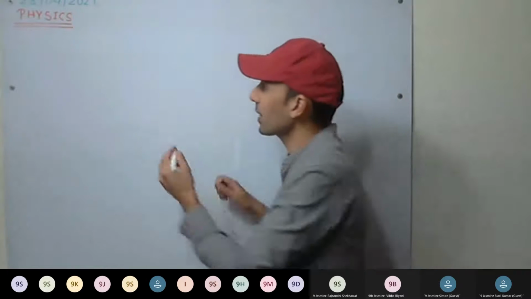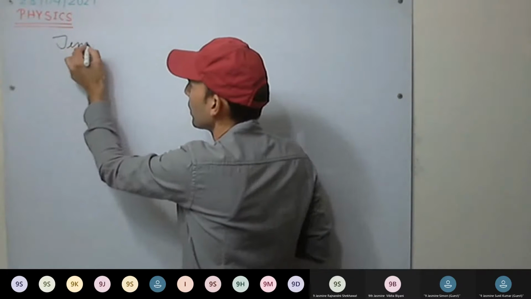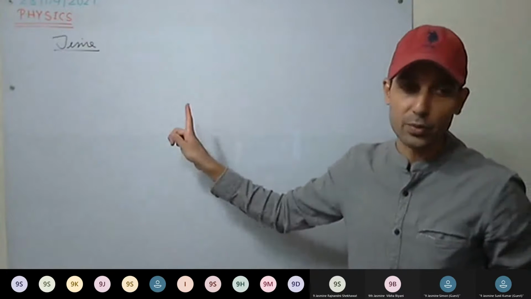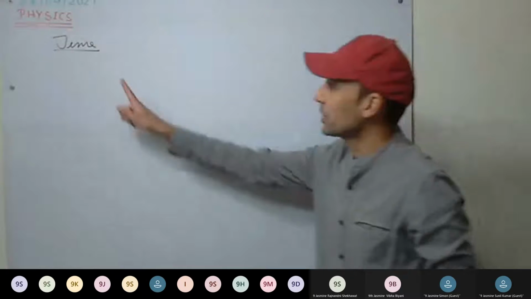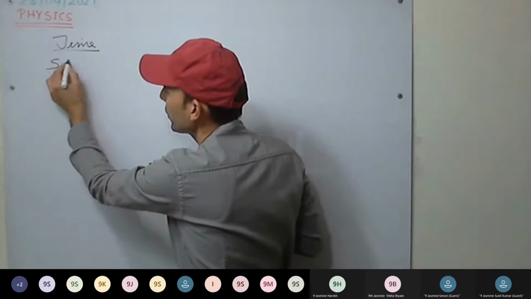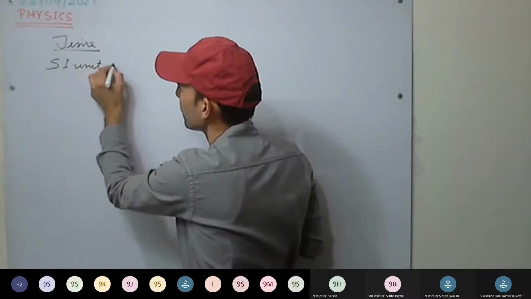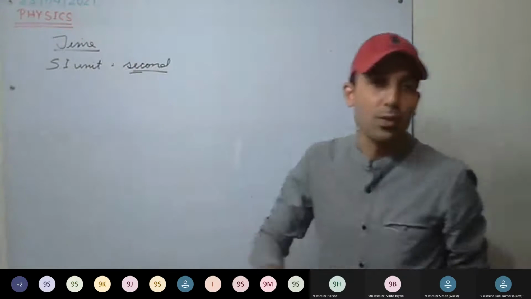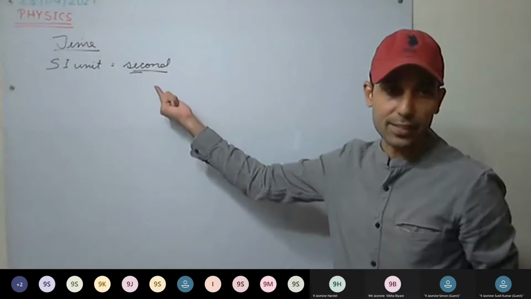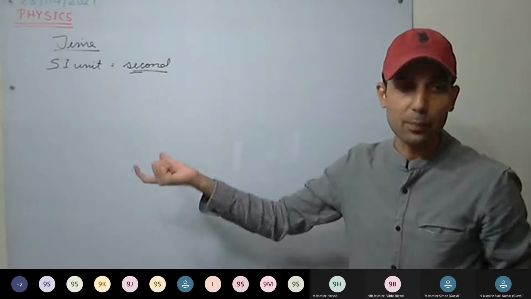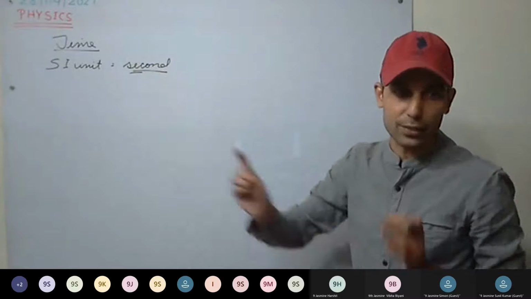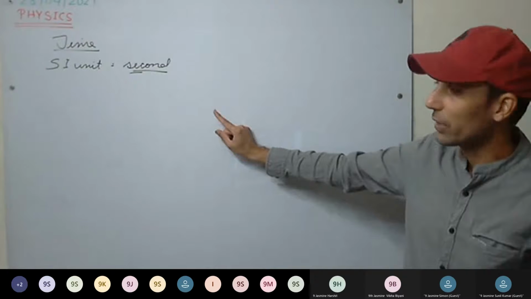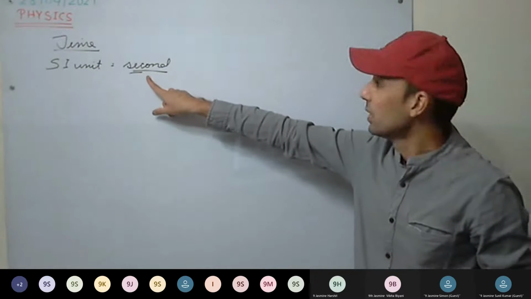Today we will be discussing time. Time is the third fundamental physical quantity. We are starting with the physical quantity time. Its SI unit is the second. But what is 1 second? That needs to be defined. What does 1 second mean? How do we define it first, so that other units of time we can derive in terms of second?